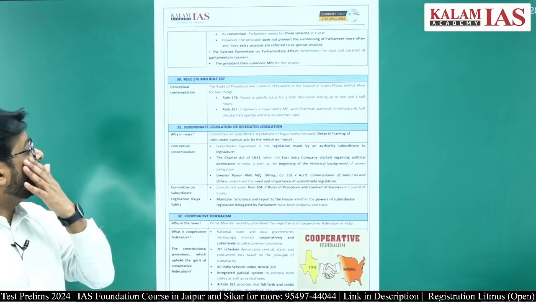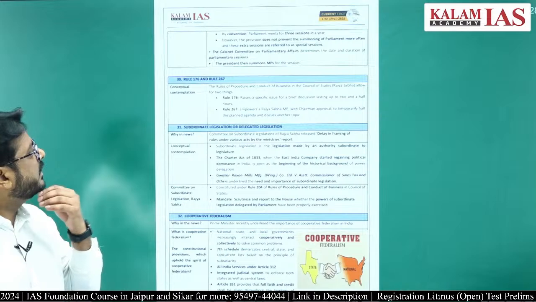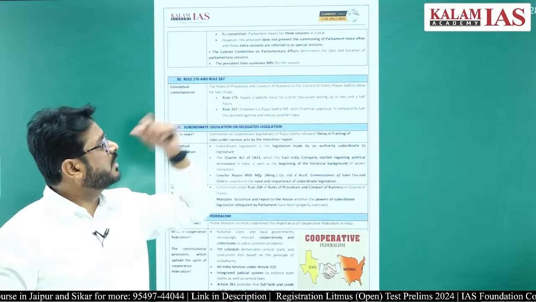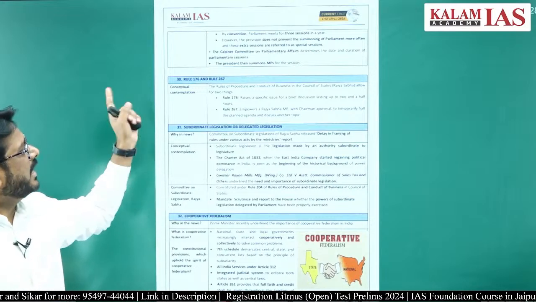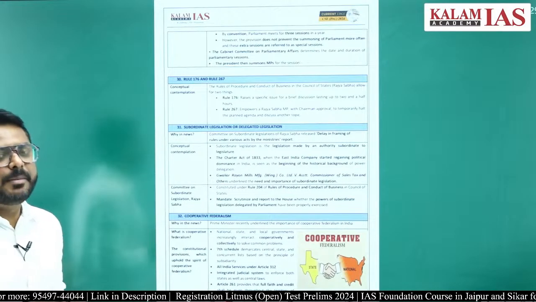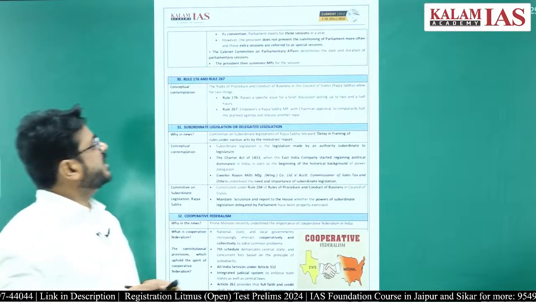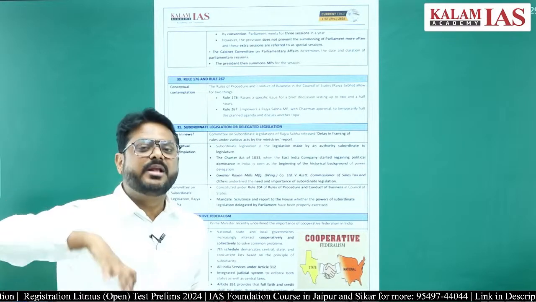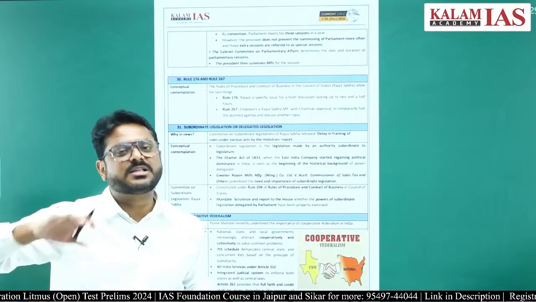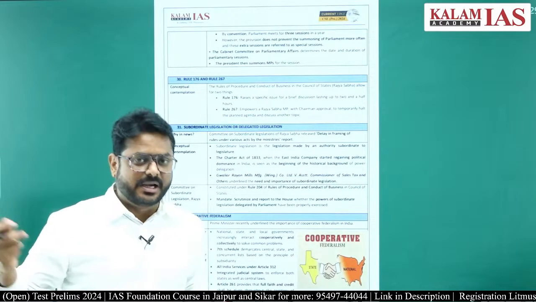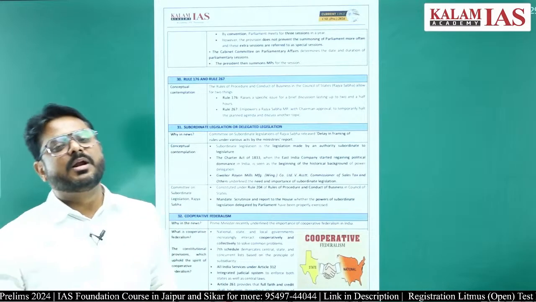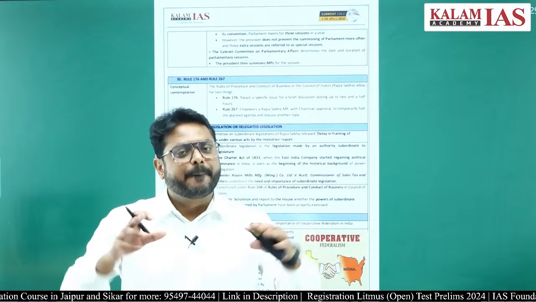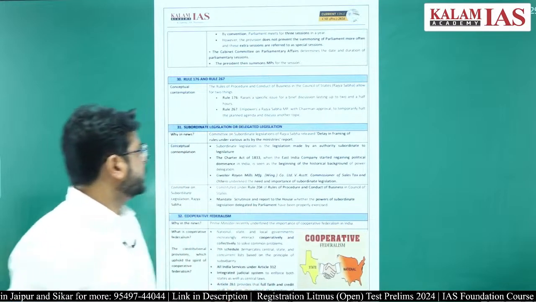But the Cabinet Committee on Parliamentary Affairs determines the date and duration of the parliamentary session. This will then be communicated to the President of India, who will summon the session, because summoning of the session can only be done by the President. Prorogation of the session can only be done by the President. Adjournment and adjournment sine die can be done by the presiding officers in both the houses, right?